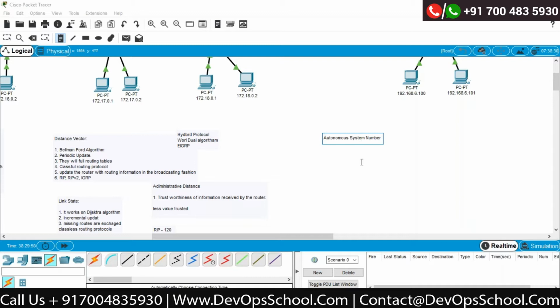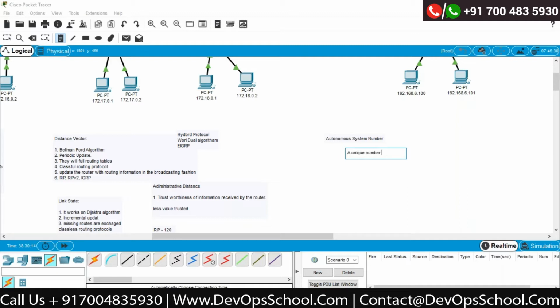This is a unique number that identifies the routing domain of the routers. I will tell you what exactly the definition says.